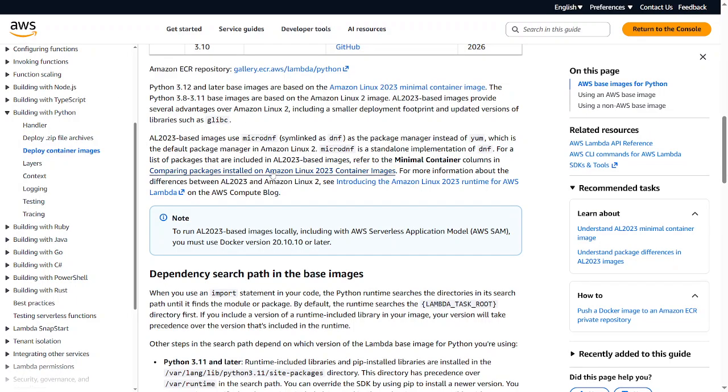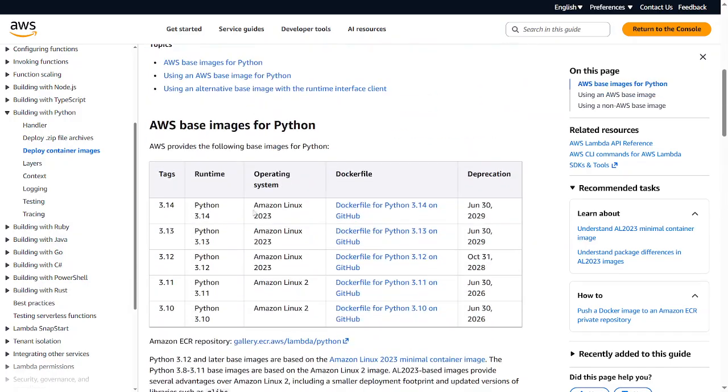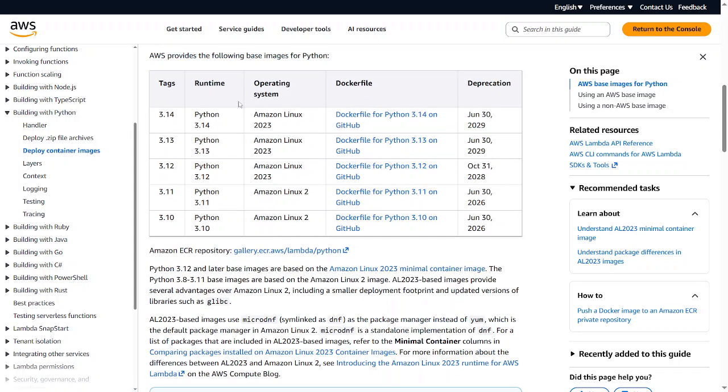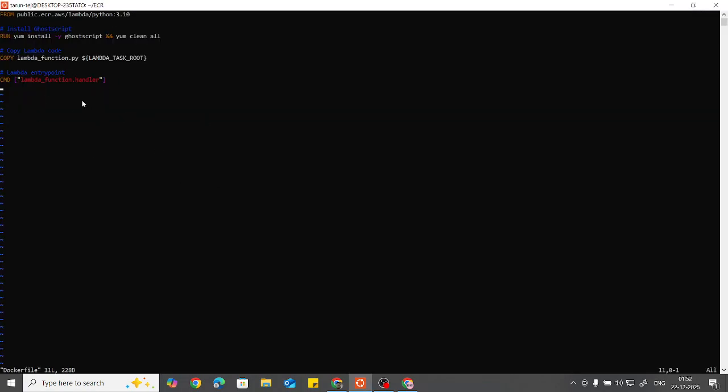In AWS we have these things, like what are all the images that are supported by Amazon Lambda function containerization. So you can see what are all the base images for Python in this thing. I'll just provide you the link in the description or in the comment section. And this is how our Docker file is going to be. After taking the base image, we're just going to install our Ghostscript, and that's all. We just need Ghostscript to compress these things.